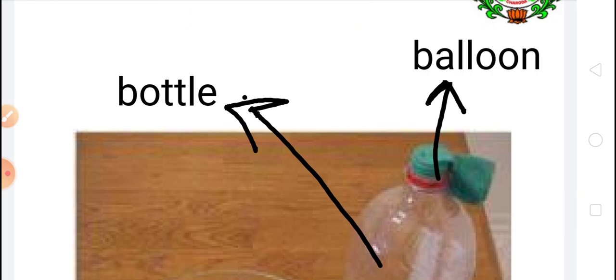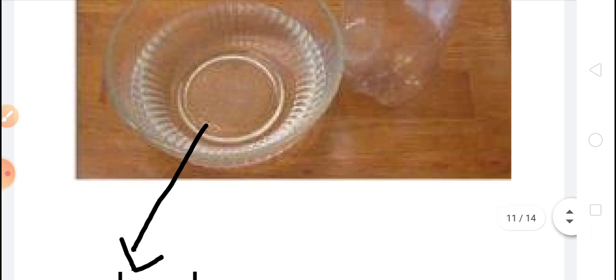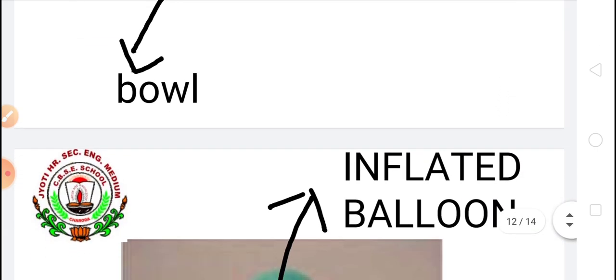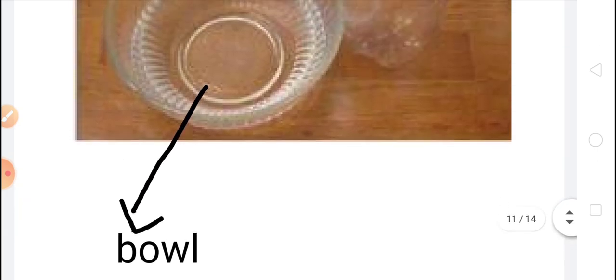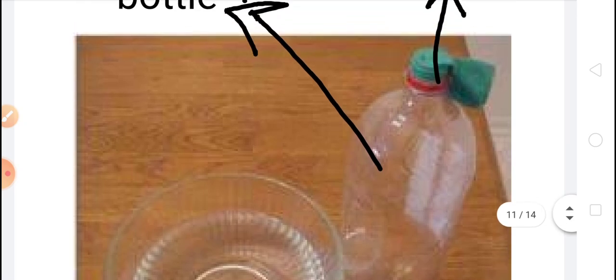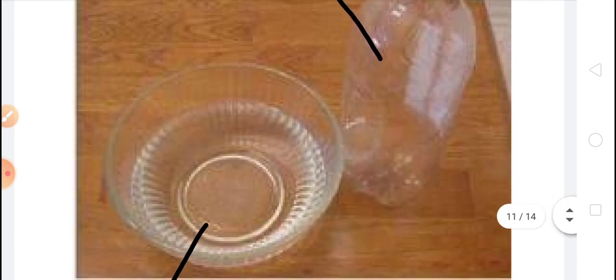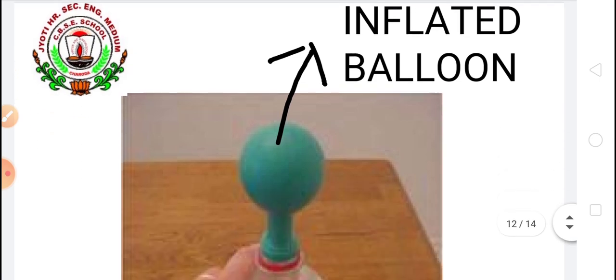Children, take an empty glass bottle, a balloon and cold water in a beaker. Stretch the balloon on the mouth of the bottle, as you can see in the picture. Now dip this bottle in cold water.